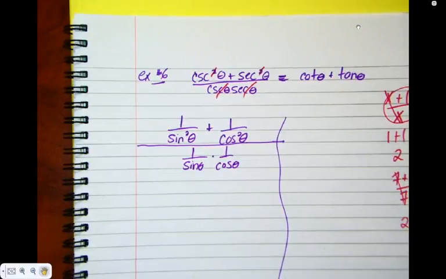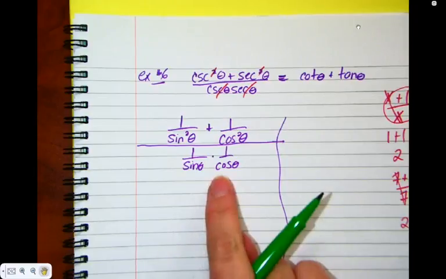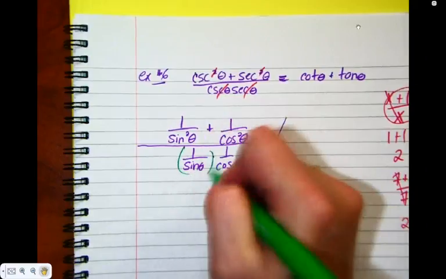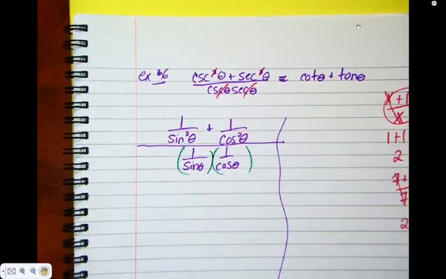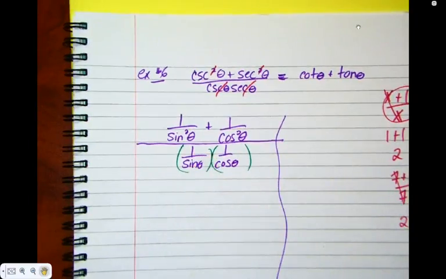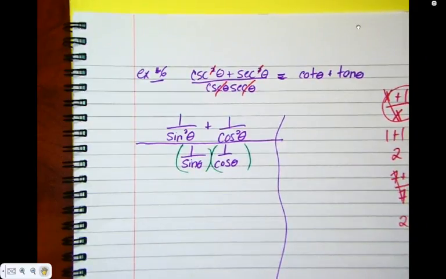I'm going to do the bottom first because it's easier, and I just want to show you a trick for visual people. When you're multiplying two things, for some visual people, it's handy to put the brackets in because your brain understands that brackets beside each other is multiplication. That also stops you from putting some kind of plus sign in there. If that doesn't mean anything to you, then don't worry about it. How do we multiply fractions? Top times top, bottom times bottom.